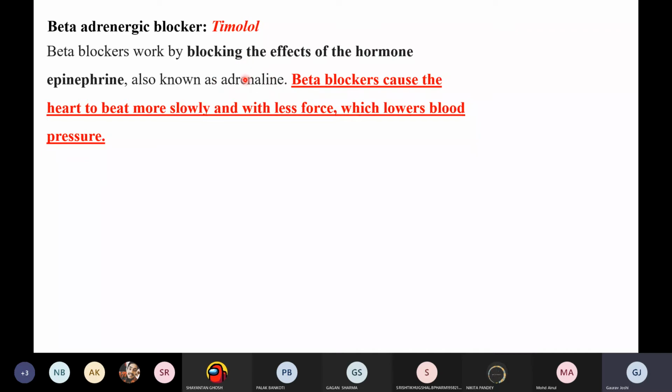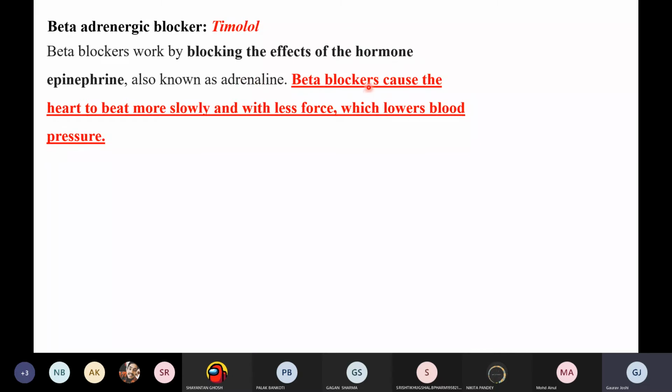Adrenaline actually increases our heartbeat. If the heartbeat is increased, the blood pressure will normally increase, and if this condition persists for a long time, it will influence cases of hypertension. So this is the thing.